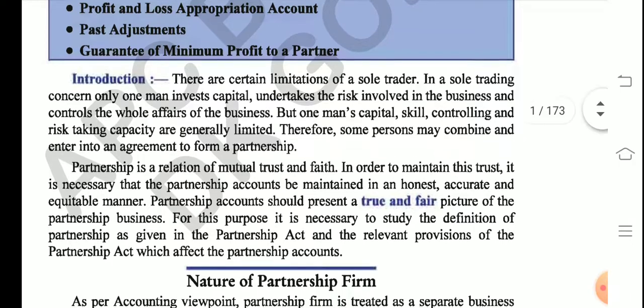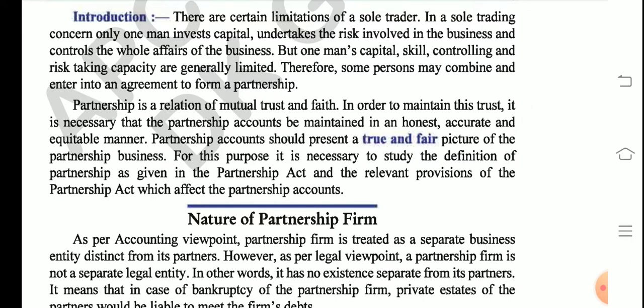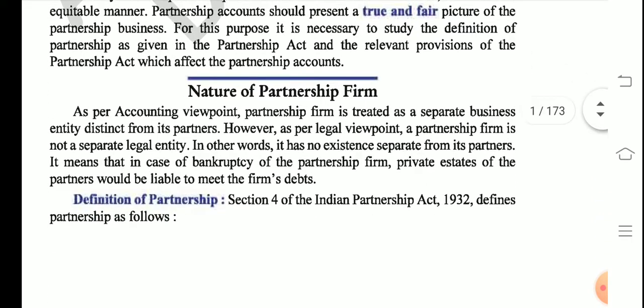So this is the brief description about partnership. Talking further about this, we already know that there is no separate legal entity in partnership. You know what is a separate legal entity? Basically, by separate legal entity we mean the partners are not different from the business, as is the case in a company.